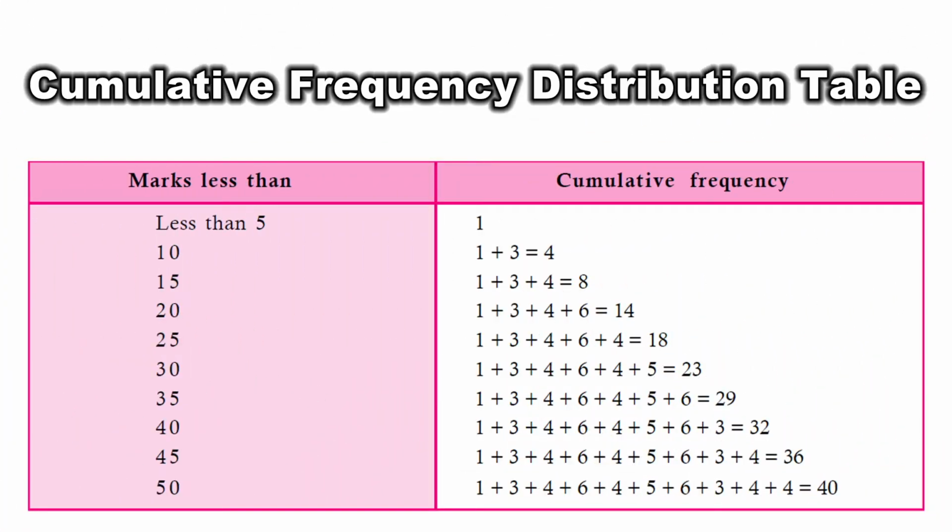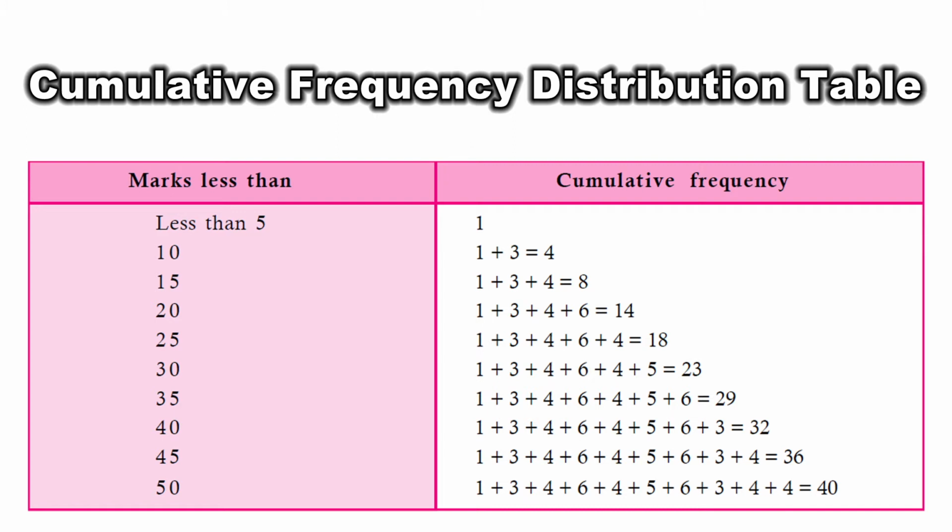Now make a cumulative frequency distribution table of less than type as shown here. Marks less than 5: the number of students who score less than 5 marks, how many students are there? If we check in this table, there is only one student. For students who score less than 10 marks, there is 1 in the previous one and we add 3. So the total number of students who score less than 10 marks is 4.